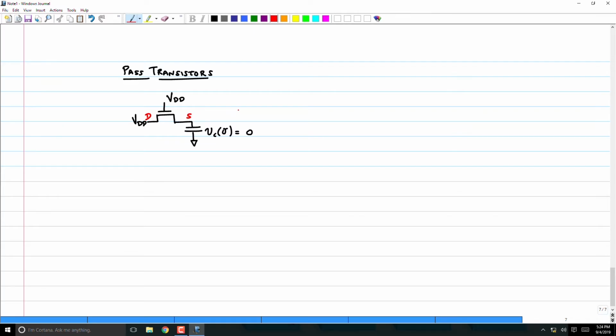So Vs of t, maybe I should write it here, limit t tends to infinity, Vs of t is VDD minus VT. And this is assuming I of, right, equal to subthreshold leakage